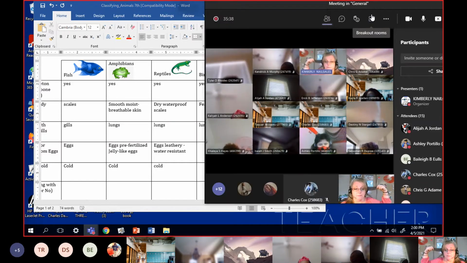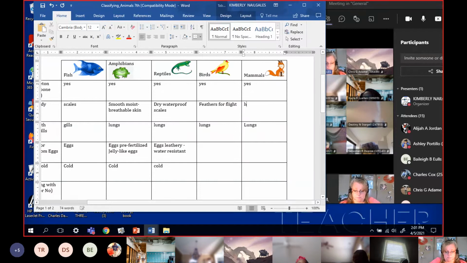What do we have? Hair. Hair and fur. That's what the mammals have. We call it hair, but in any other animal, you would call it fur. Same thing.